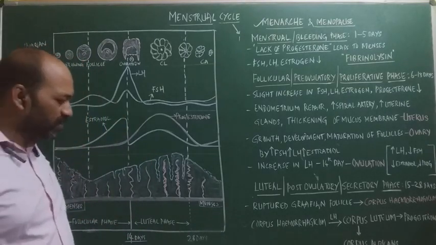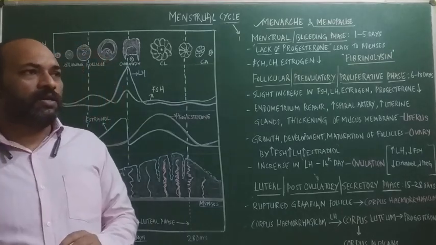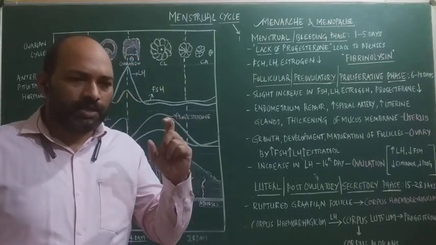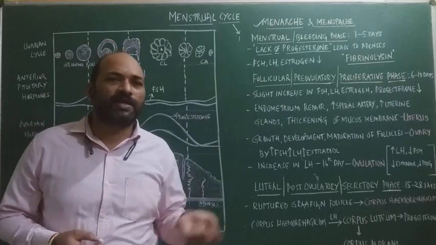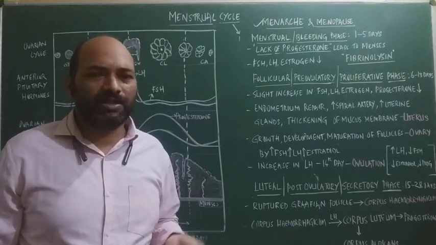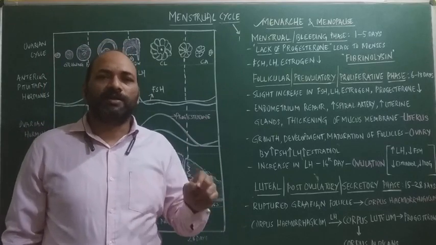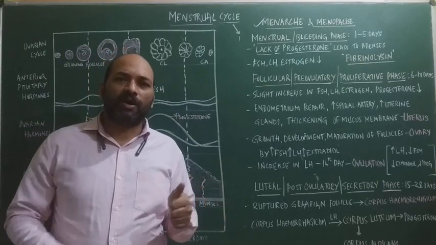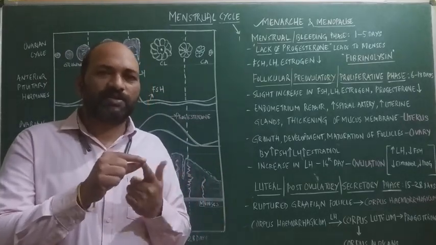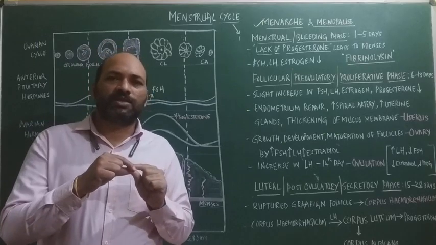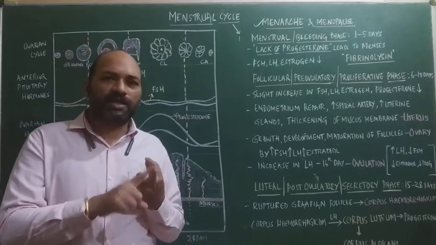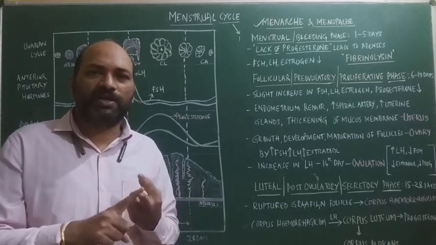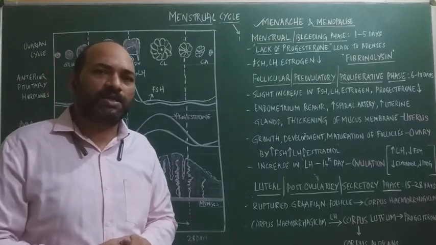Now, this menstrual cycle is synchronized by 2 entities. First one is the ovarian cycle, the other one is the uterine cycle, meaning the changes that occur in the ovary and the changes that occur in the uterus. In the ovarian cycle, the changes are the growth and development of the follicles, and thereafter ovulation. These 2 changes occur in the ovary. Meanwhile, in the uterus, the regrowth and shedding of the endometrium takes place.